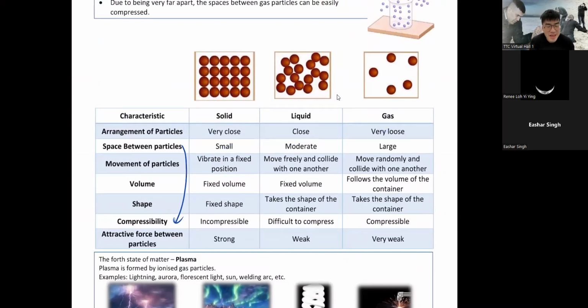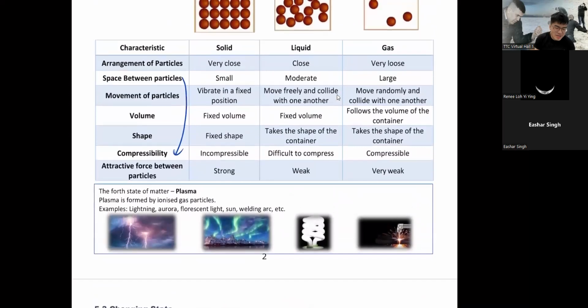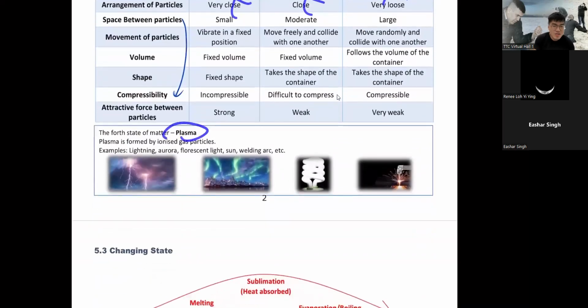Maybe. But can you compress fire? No. Who has ever compressed fire, right? So actually, fire is neither of these three. Fire is a plasma. So what is a plasma? Plasma is actually ionized gas particles. It is gas, but it is ionized. You may ask, what is ionized? Ionized means they have ions. What are ions? You have positive ions and negative ions.